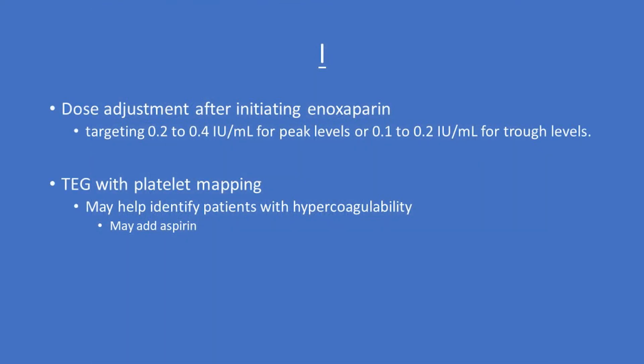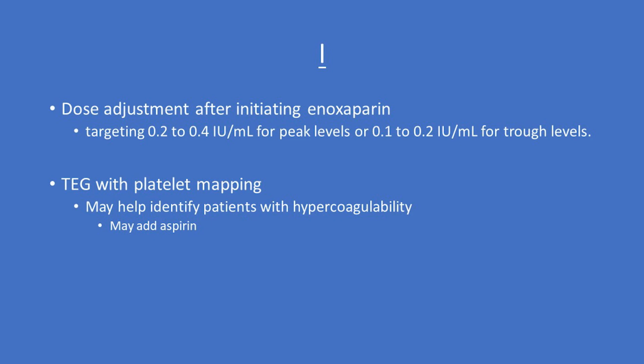Adjusting enoxaparin by anti-10A peak or trough levels appears to lower the VTE rate without increasing bleeding complications in moderate to severely injured trauma patients. Trauma patients who require ICU admission, burn injuries, and surgical oncology patients.